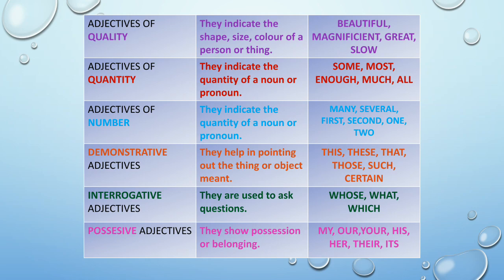Possessive adjectives. They show possession or belonging. For example, my, our, your, his, her, their, its. I think this table will help you to understand it in a better way and you can remember it easily.